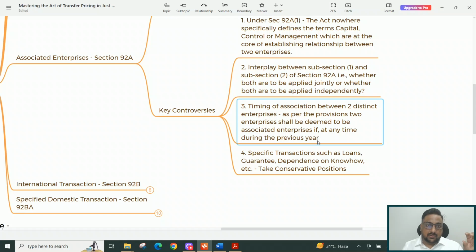There was one company which was listed on an Indian stock exchange. There was an agreement between the substantial shareholders of that company, the promoter shareholders, to transfer the stake, which was more than 26%, to another corporate group, which was not related to them previously.